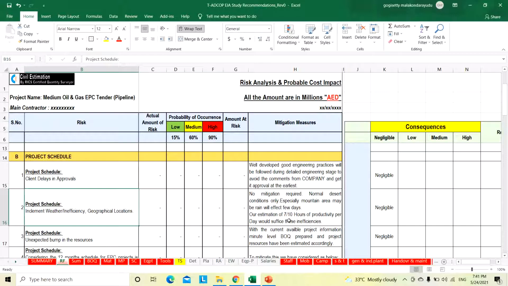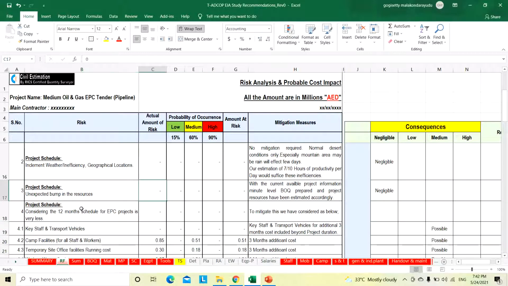Our estimation is 7 hours per day; out of 10 hours we have taken only 7 hours of productivity. So this will cover any delays, and we can mitigate inclement weather. Then project schedule, unexpected bump in the resources. With the current available project information, a minute-level BOQ has been prepared by our estimators, and project resources have been estimated accordingly.